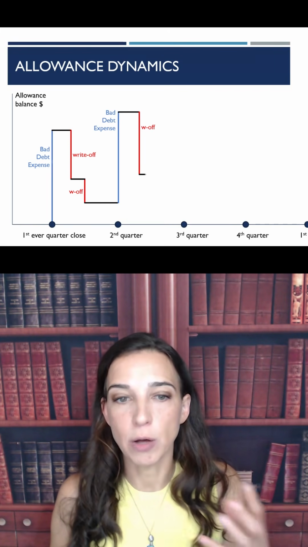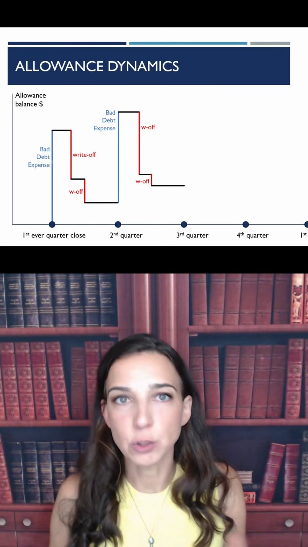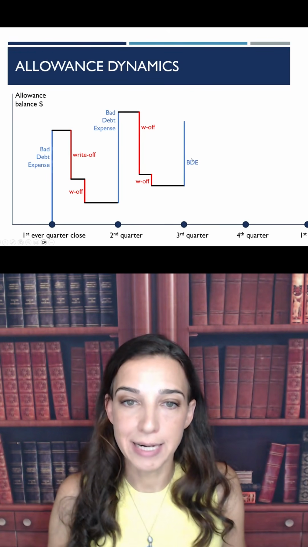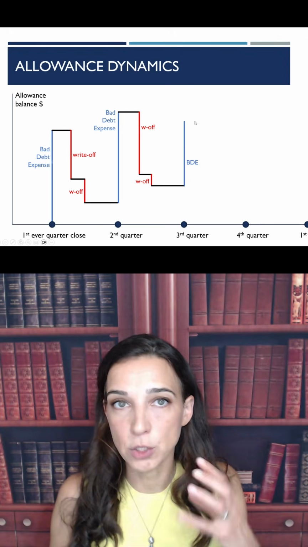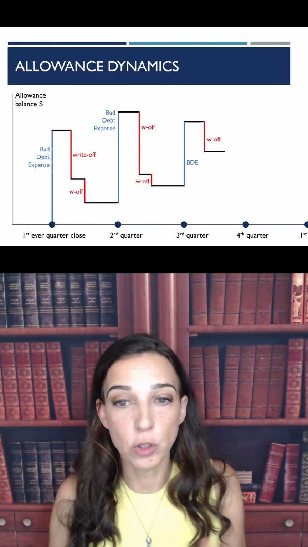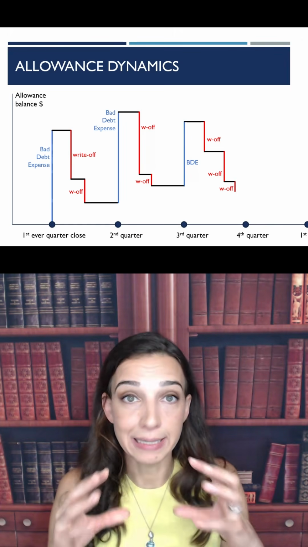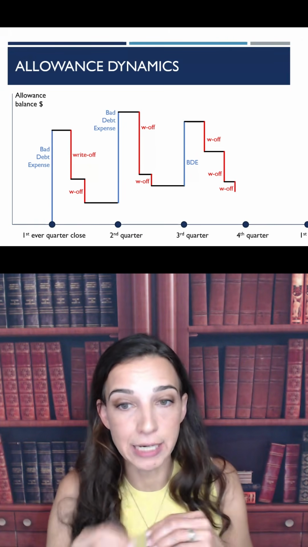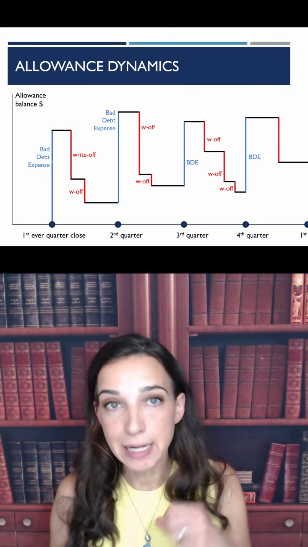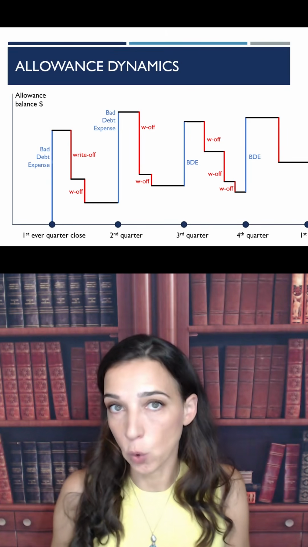And then again, throughout the quarter, they will have write-offs, actual bad news materializes, and they get to the end of the quarter and recognize the bad debt expense to bring the allowance to where it needs to be. So you see a pattern here: throughout the quarter, you have bad news that actually happened that leads to the loss accrual bucket getting lower and lower, you get to the end of the period, top it off with an income statement charge, and repeat that over and over.